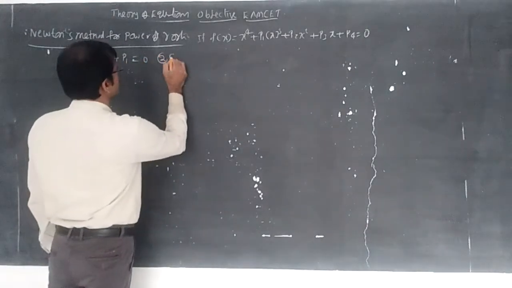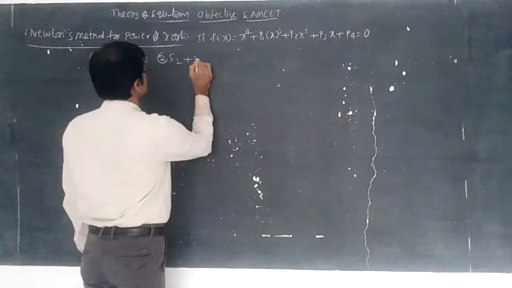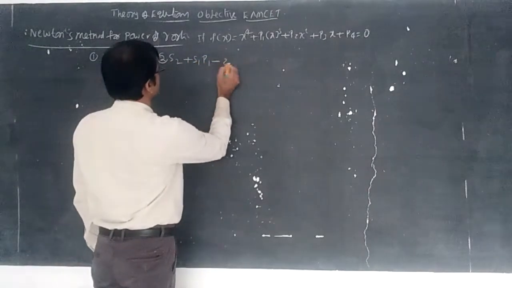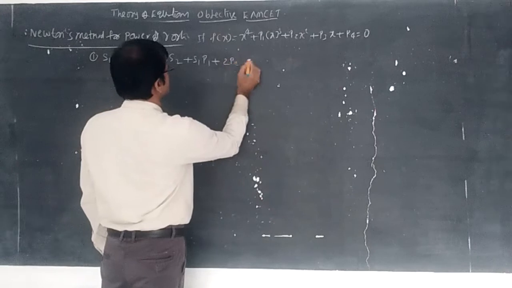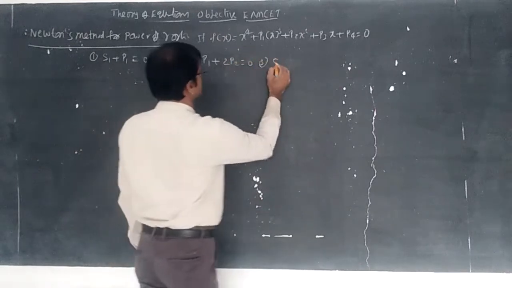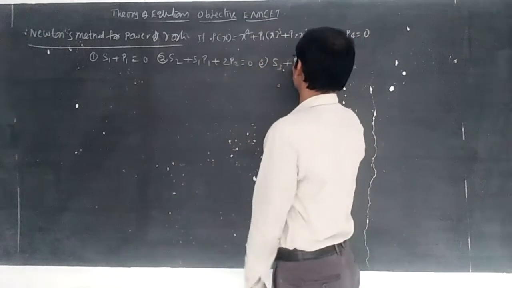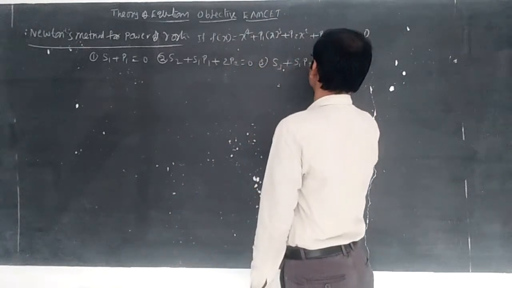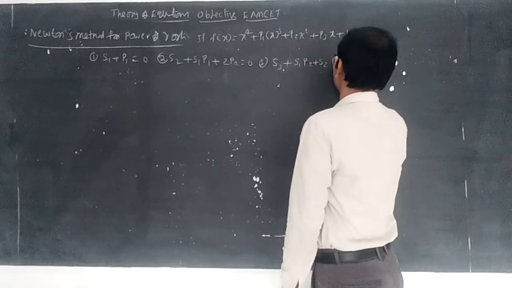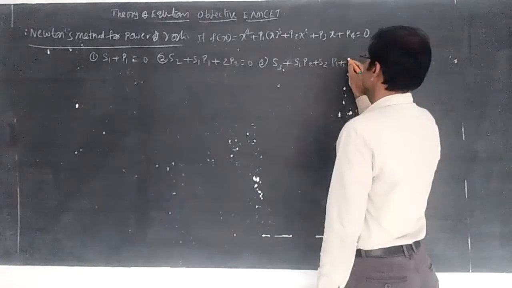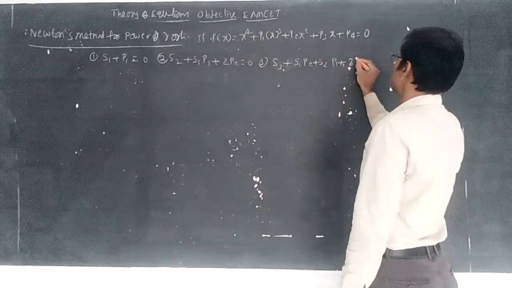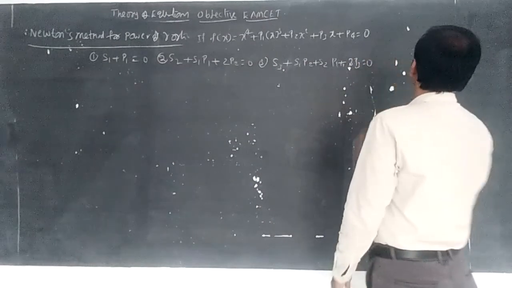Second one, s2 + s1p1 + 2p2 = 0. Third one, s3 + s1p2 + s2p1 + 3p3 = 0.